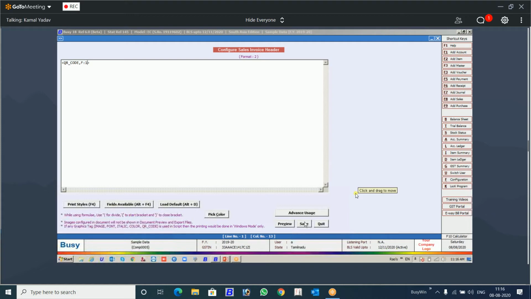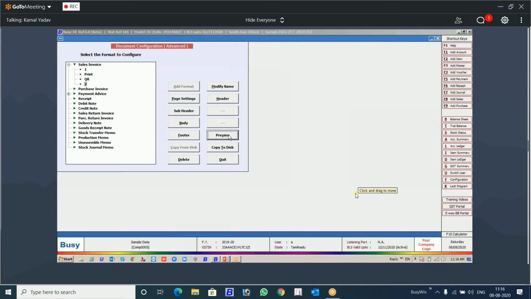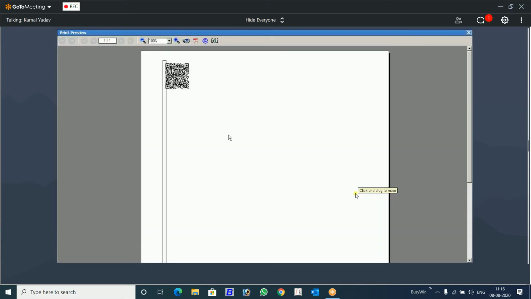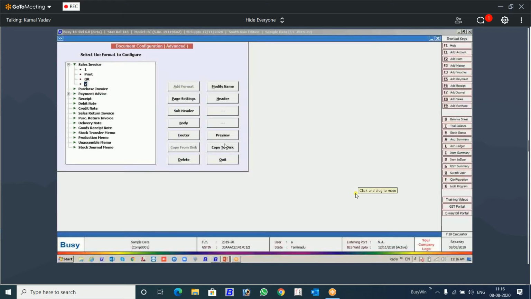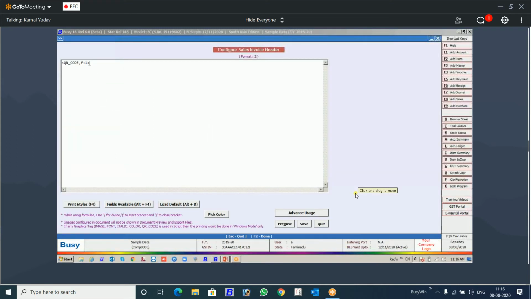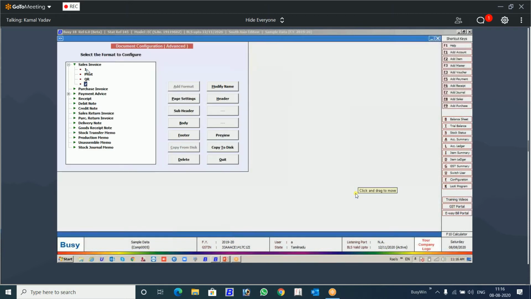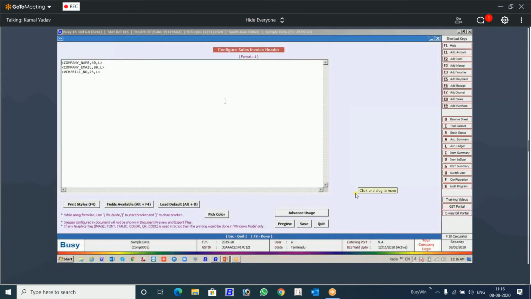So this is a very simple form we have done. See, this is the QR code. Now what information does it contain? What information is this QR code having? If you see, we have given the command to take information from format A, and whatever information is provided in format A will be QR coded. So this is the simpler form of the implementation of QR code.